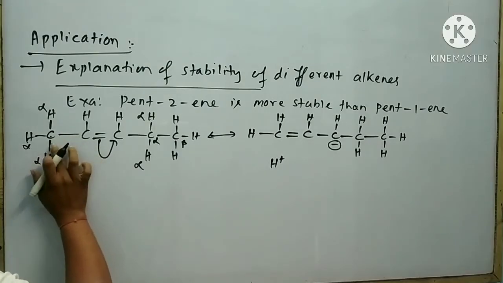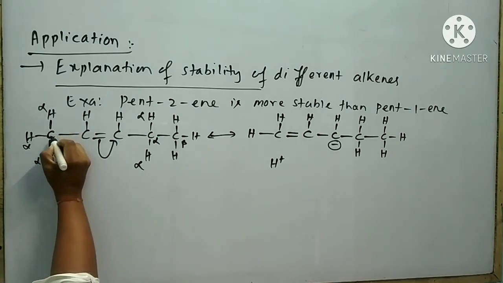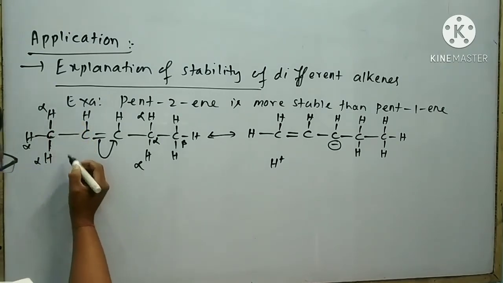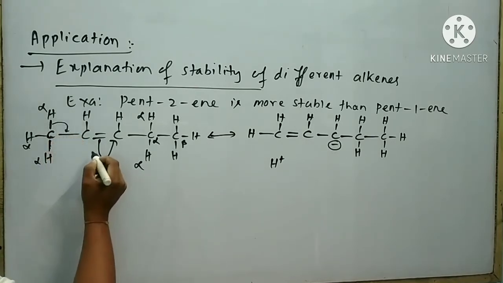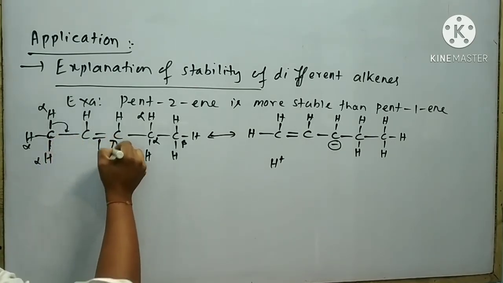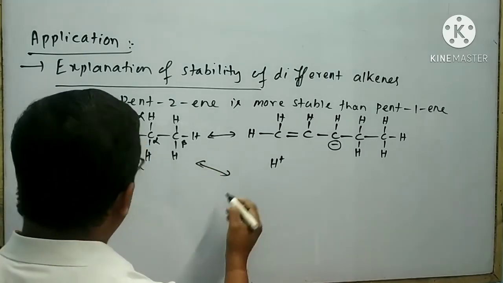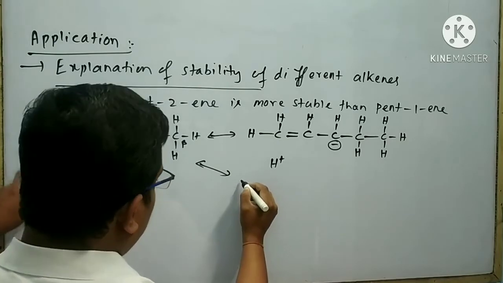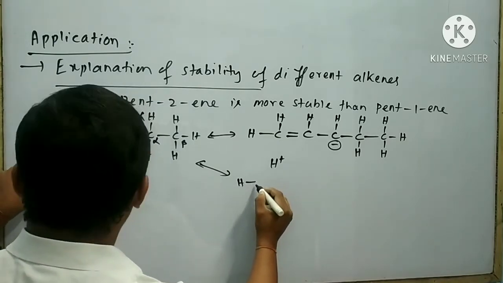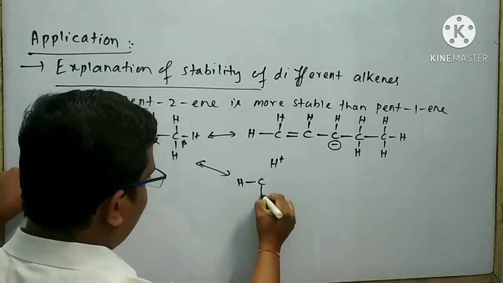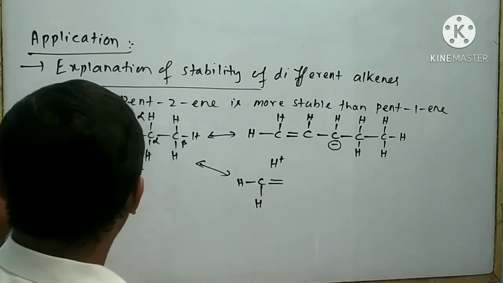I can draw the other hyperconjugative structure with the help of this alpha carbon and this alpha hydrogen. Now break the bond like this. As a result, this bond breaks down. I can draw the other structure like this. H, bond, C, bond H. Here I can form a double bond.